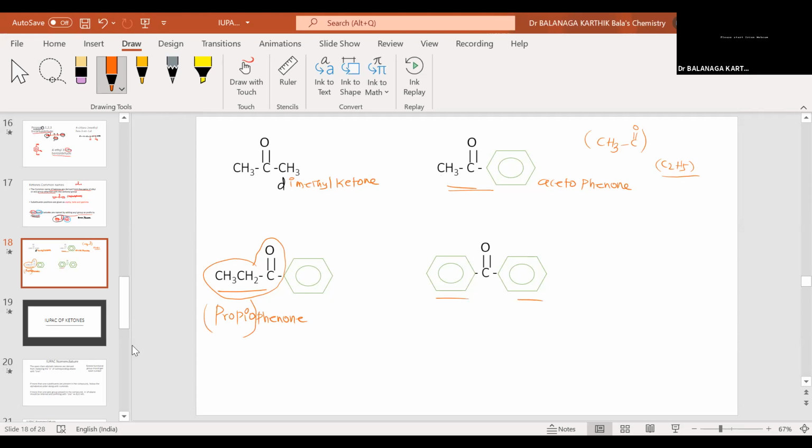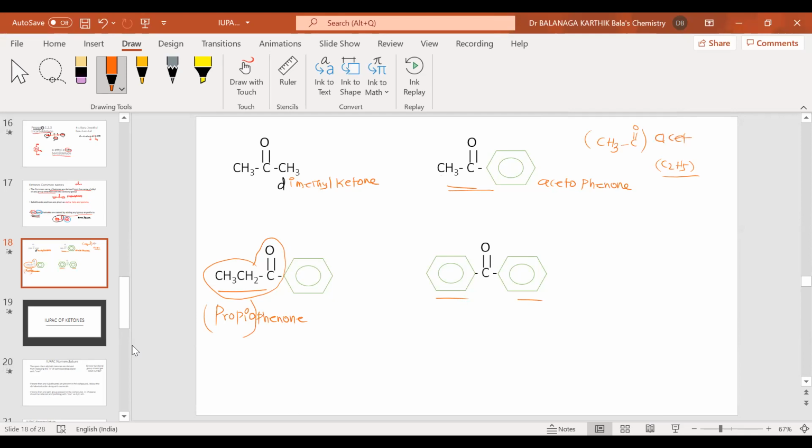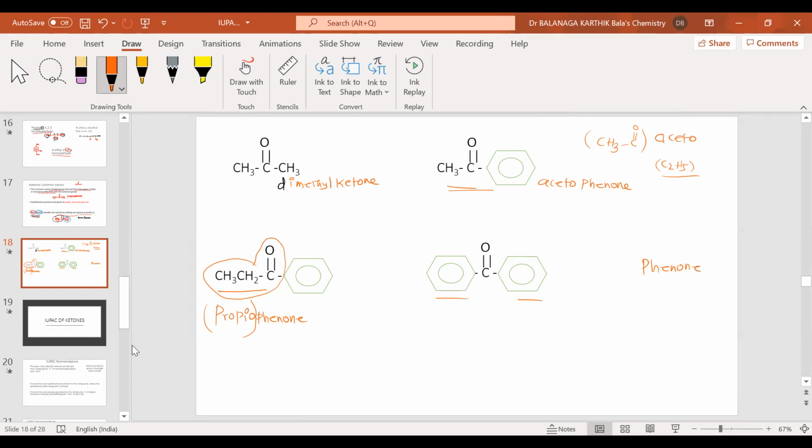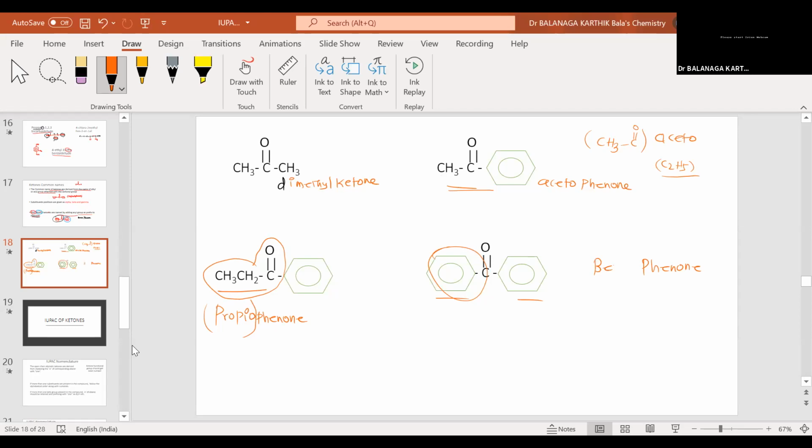And what about this one? No, the aceto group is not there. Aceto group means CH3 C double bond O. So we have to end up with phenone. Then another group is there, benzene. So this is called benzophenone. So if the CH3 group is coming, then it is called aceto, acetophenone. If the C6H5CO group is coming, then it is called benzophenone.